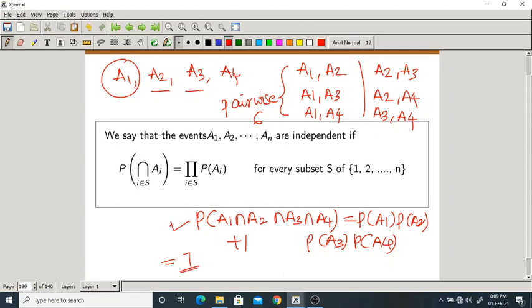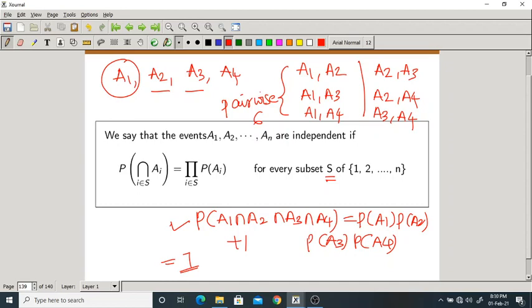Now this is the final definition. We say that the events A1, A2, ..., An are independent if the probability of the intersection of A_i over i belonging to S equals the product over i belonging to S of P(A_i), where S is any subset. Okay.